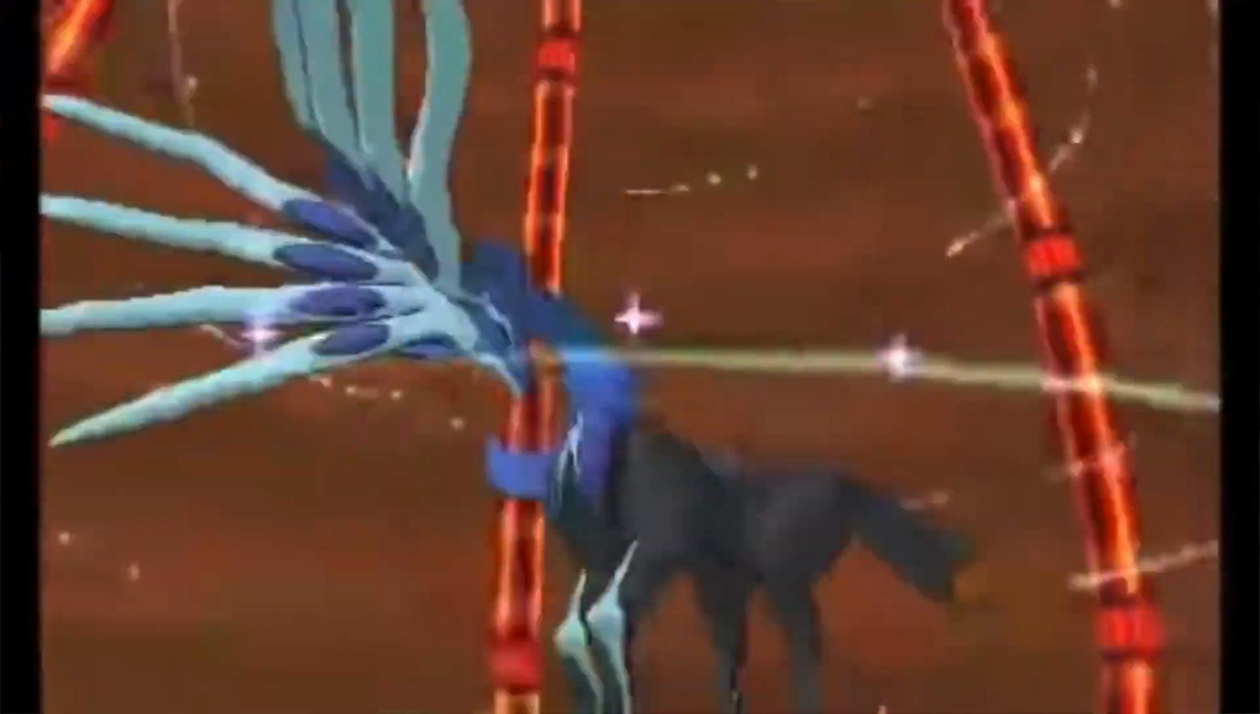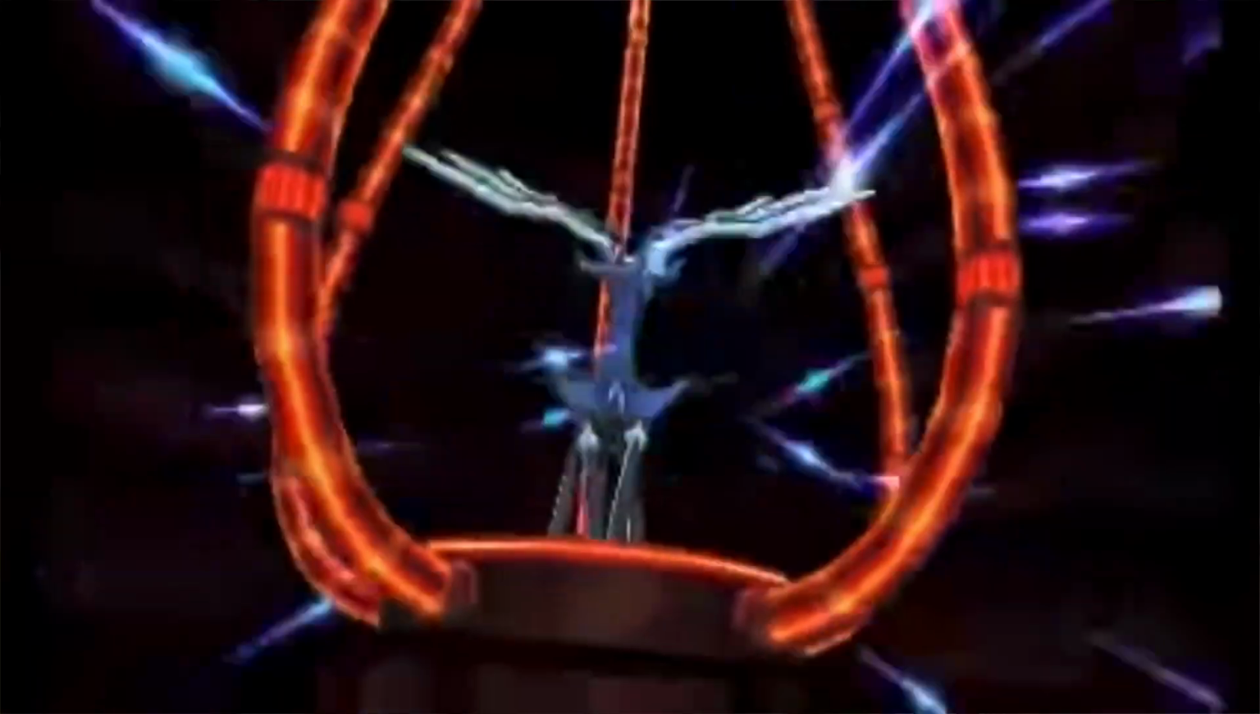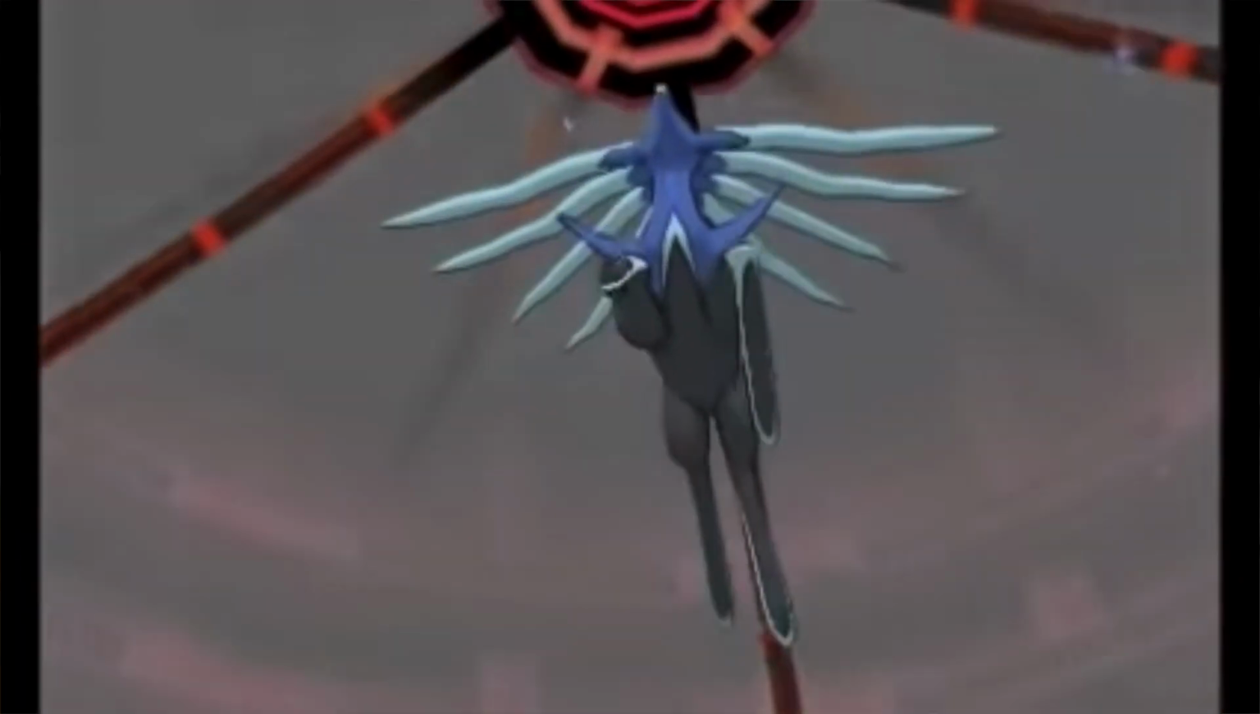Well, we know that Xerneas and Yveltal were a major component in AZ's ultimate weapon, which makes sense because his weapon gave and took life, which are the powers of Xerneas and Yveltal. So it seems likely that AZ used Infinity Energy to add some extra oomph to the things that Xerneas and Yveltal could already do.